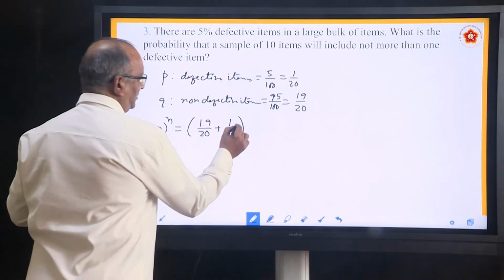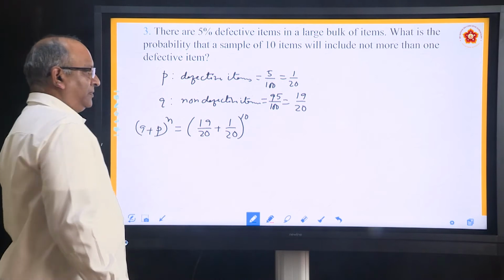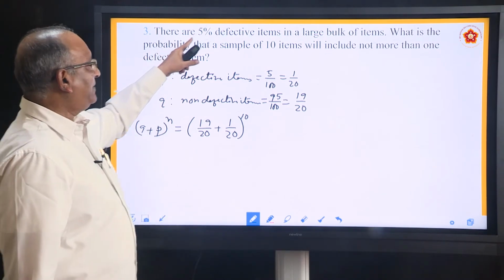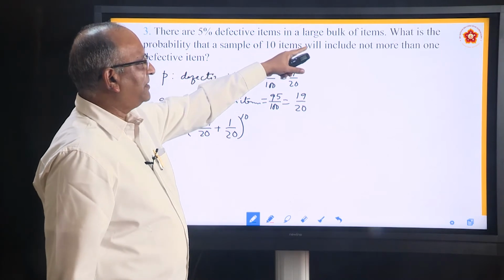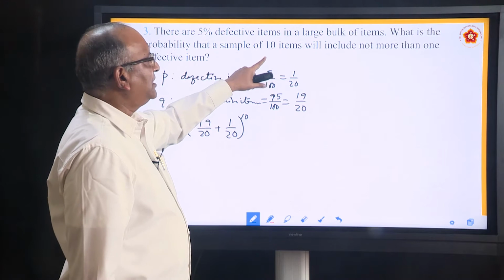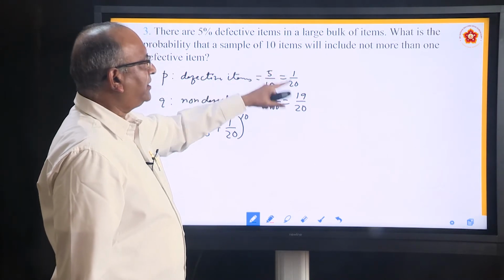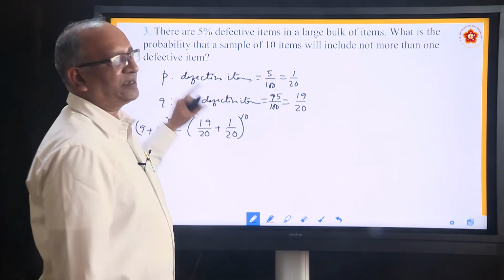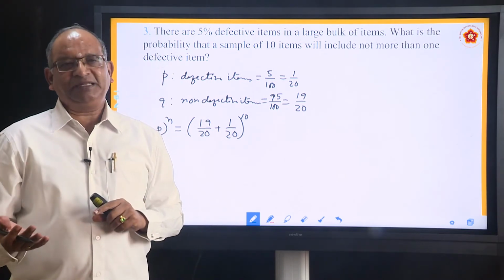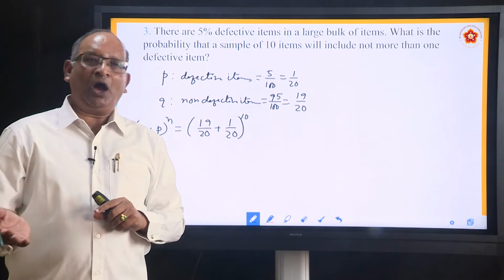So n is equal to 10. Now what is it that he wants us to find out? He says there are 5% defective items in a large bulk of items. What is the probability that a sample of 10 items will include not more than one defective item? Not more than one means what? It can be 1 or it can be 0.